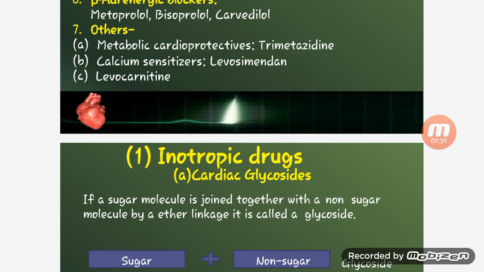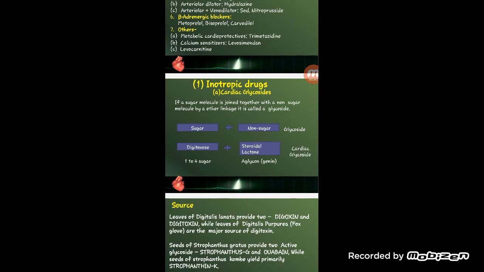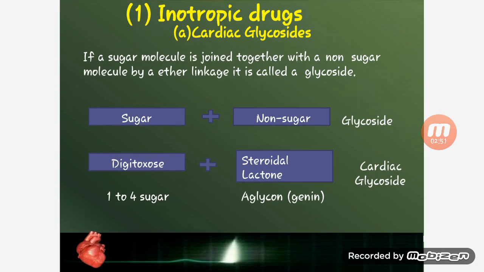Then inotropic drugs. So first is cardiac glycoside. If a sugar molecule is adjoined together with a non-sugar molecule by either linkage, it is called a glycoside. The sugar plus non-sugar is glycoside. Digitoxose plus steroidal lactone is cardiac glycoside.